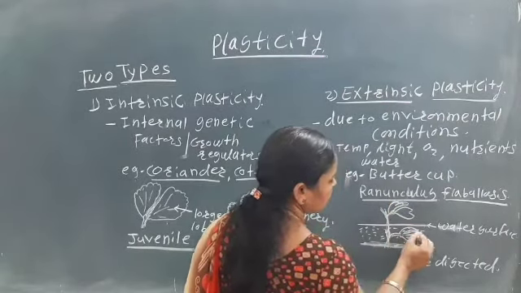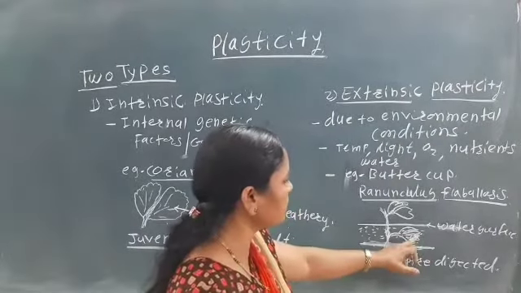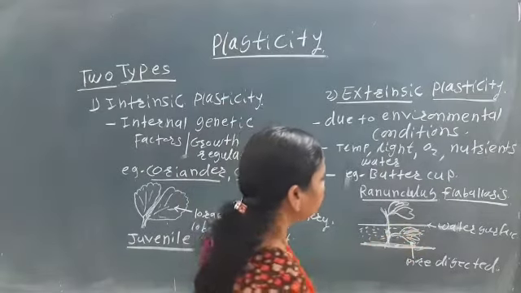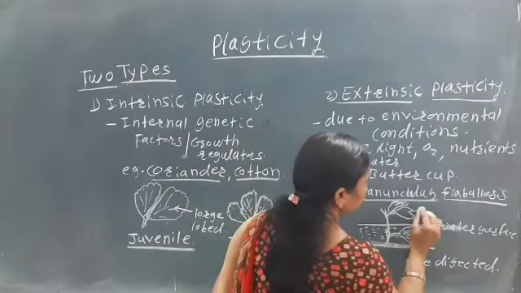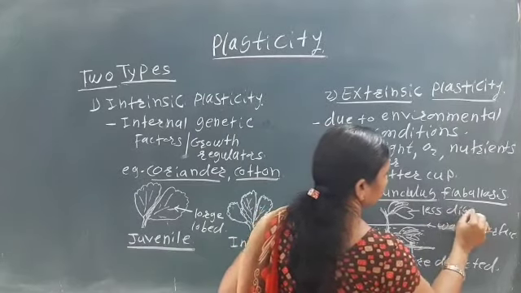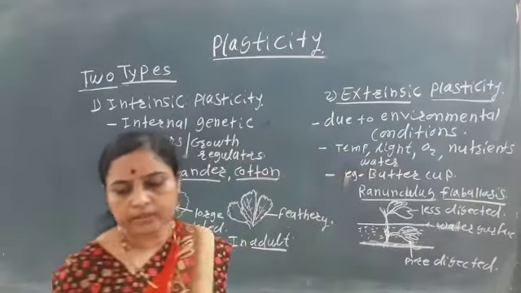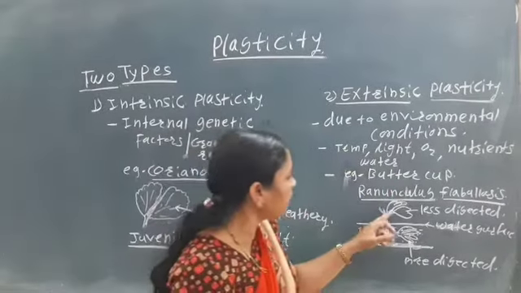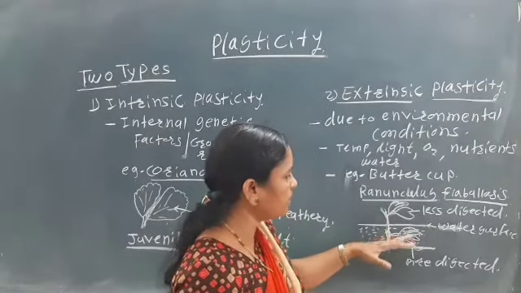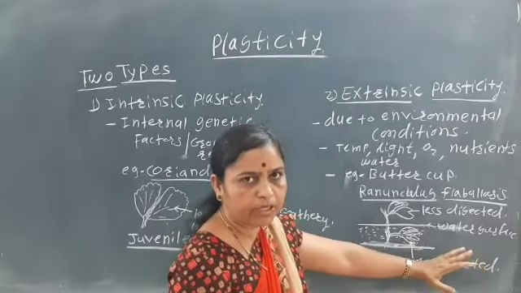Here the more dissected, that is a more lobed structure, you will see here more deeply dissected, but here it appears less dissected. The leaves are less dissected. Okay, so here there are different environmental conditions. Below the water surface, inside the water, the leaves show different structure, different forms.